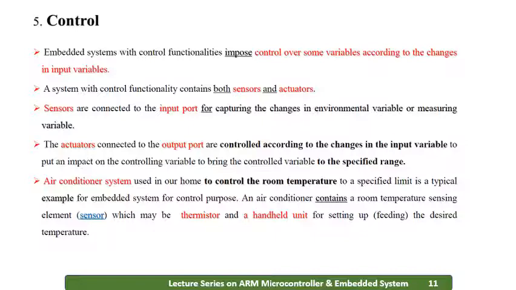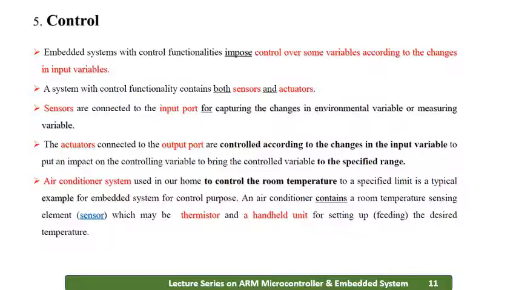The next type of purpose is the control purpose. We have done everything: we have sensed, we have monitored, and we have been recording, or we have to be actuating some actions onto the system. For that, control is necessary. Embedded systems with control functionality will impose control over some variables according to the changes in the input variable. A system with control functionality consists of both sensors and actuators. Sensors are connected to the input port, whereas actuators are connected to the output port.